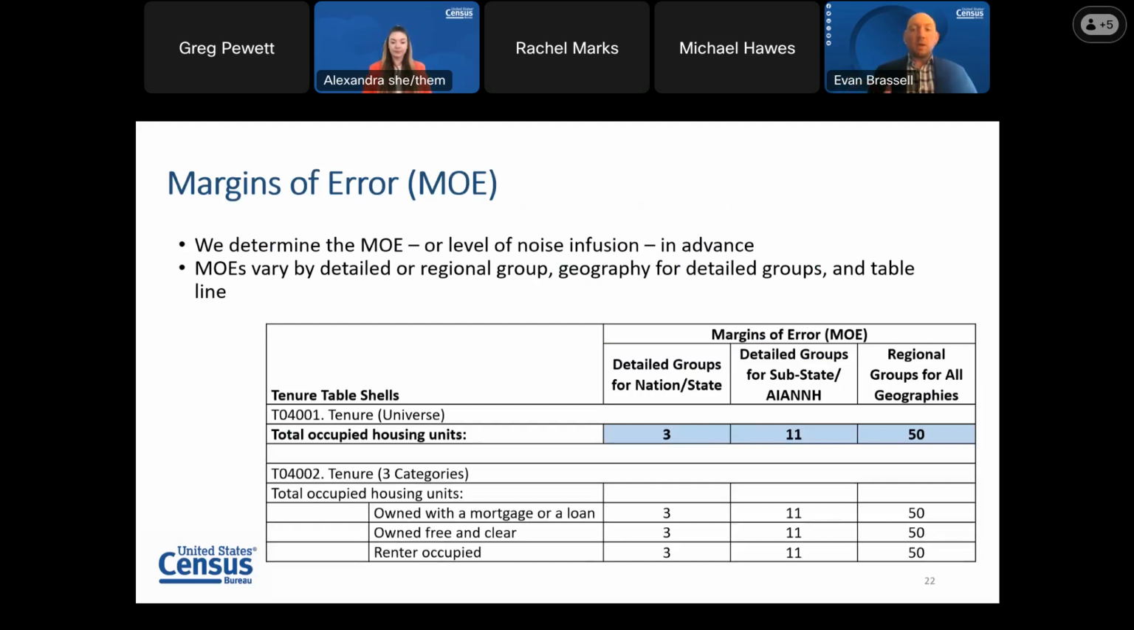For example, we know that at the nation and state level, 90% of the noisy counts are within plus or minus 3 for a detailed group. We call this the margin of error, or MOE.